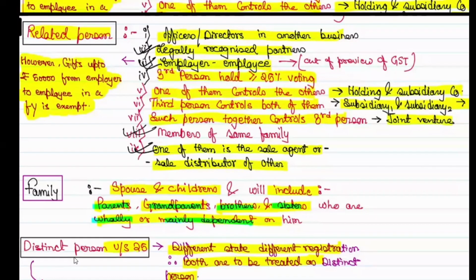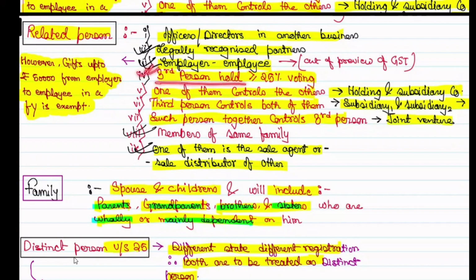a gift and all, I don't think I need to talk much about gifts. If the gift is up to 50,000 in a financial year, then it is exempt. But if it is more than 50,000, then that will attract GST. Correct. But the employer-employee relationship is out of the purview of GST. Only the gift portion is there, and it has only one condition: up to 50,000 it is exempt, more than 50,000 it will be taxable. Correct.